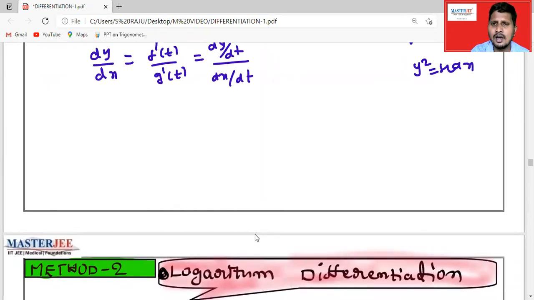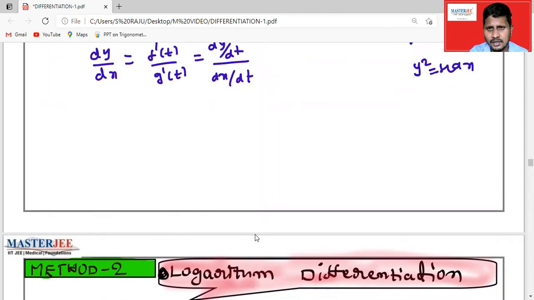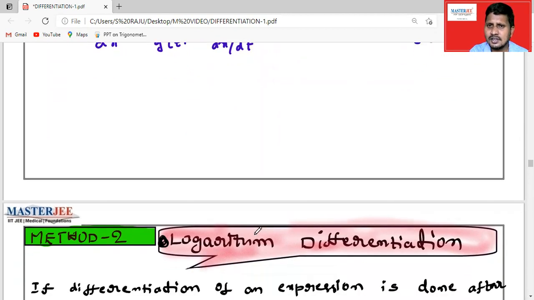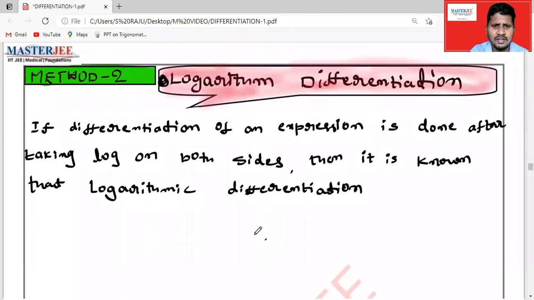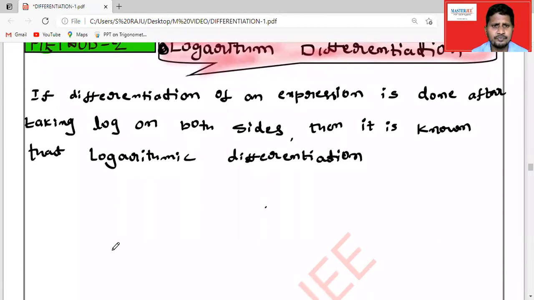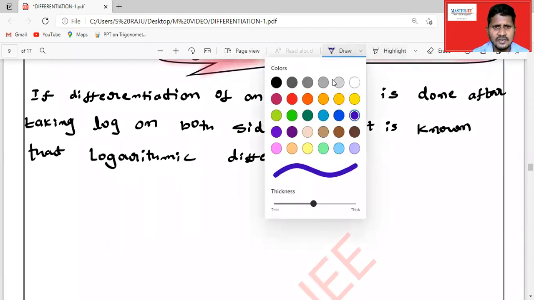Next, logarithmic differentiation. If the differentiation of an expression is done after taking the logarithm, then that differentiation is called logarithmic differentiation. I have written it very clearly here. So we take the log on both sides.